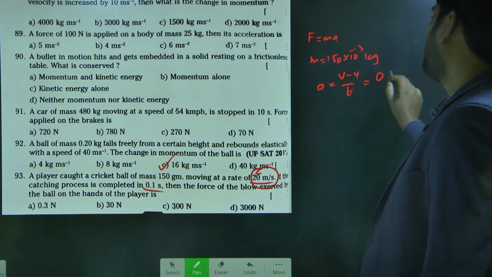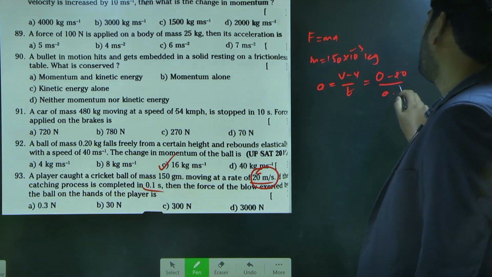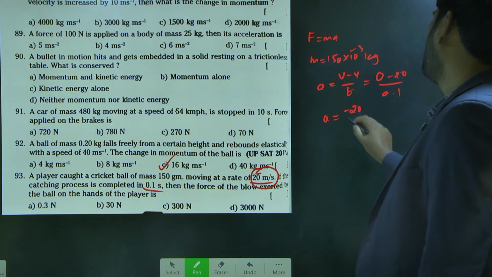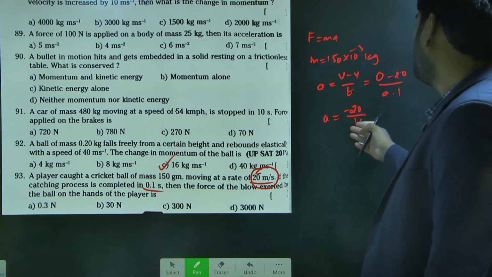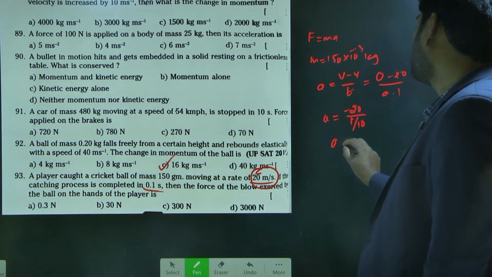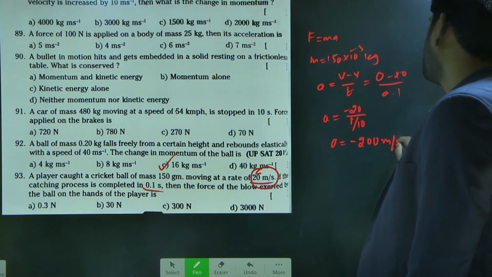V is 0 minus u is 20, by time 0.1 second. So acceleration is equal to minus 20 by 1 by 10. I can write 0.1 as 1 by 10. So acceleration is equal to minus 200 meter per second square.